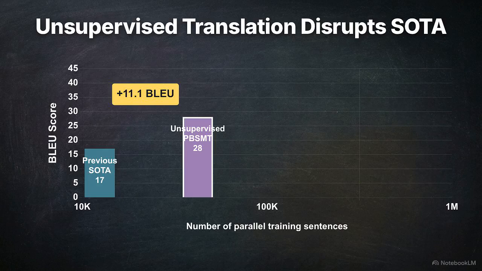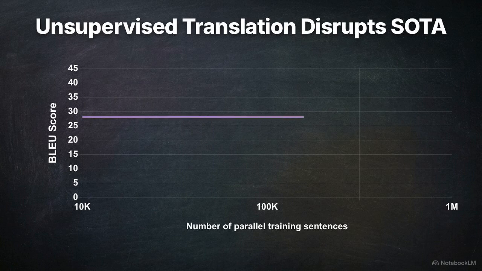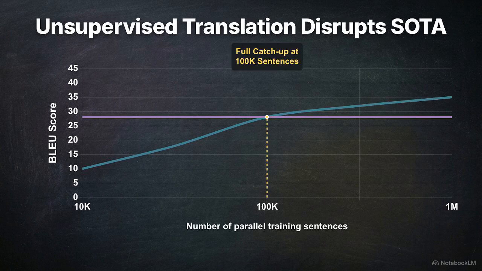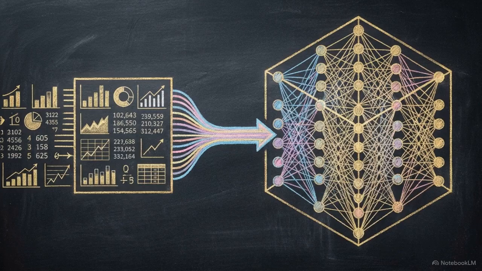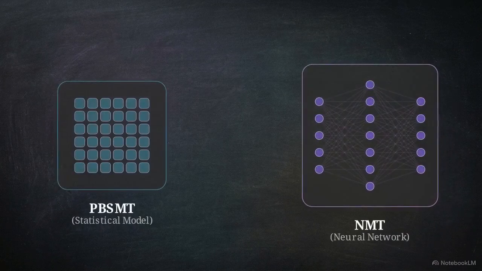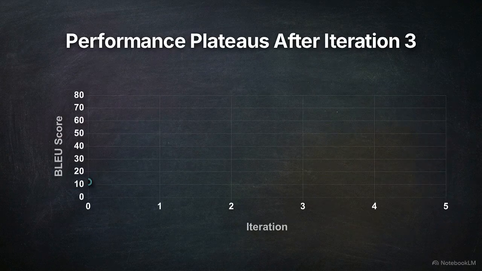This line chart plots the BLEU score of the unsupervised systems against traditional supervised models trained on varying amounts of human data. The unsupervised statistical model manages to completely catch up to a supervised neural network trained on 100,000 aligned sentences. The absolute peak configuration combines the two architectures. The team achieved their highest performance metrics by using the cleaner synthetic data generated by the statistical model to fine-tune the neural network. The system does have limits.